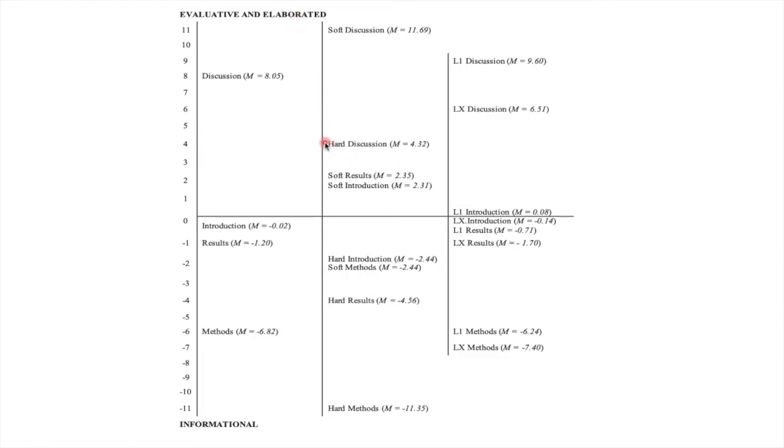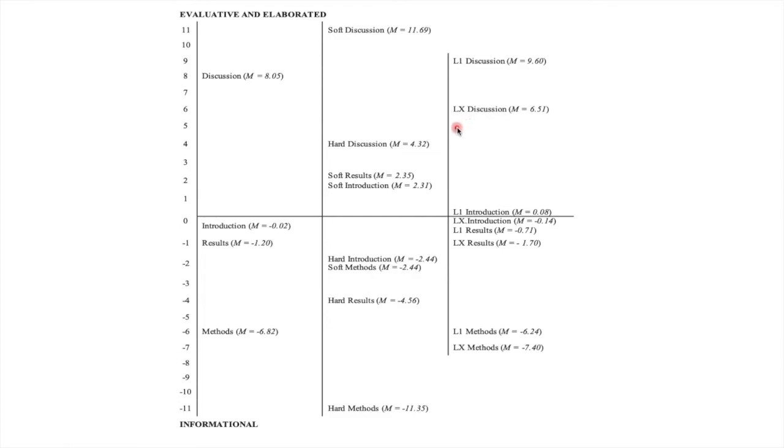In contrast, in the soft fields, not only discussions, but also introductions and results are substantially more evaluative and elaborated compared to the hard sciences. Moving on to the right-hand side of the plot, we can see a substantial difference between L1 and LX expert writing in discussions.